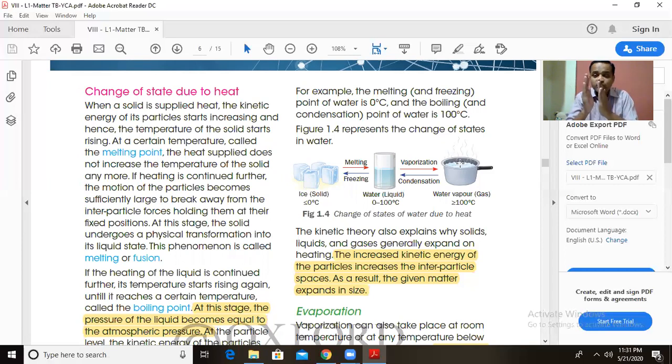The particles are closer to each other. Their energy is less than that of the gaseous material. And when you still cool this liquid, that is water, at 0 degrees Celsius, it forms the solid. And their kinetic energy is the minimum. So this is about the change of state from solid to liquid, liquid to gas on heating. And when you reverse it, cool it, the vapors are converted into a liquid state and liquid into a solid state. And all such things take place at a particular temperature.